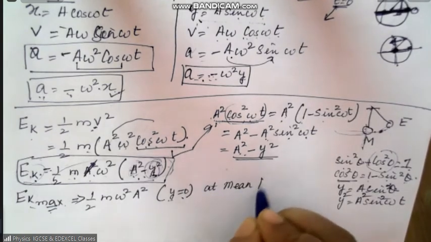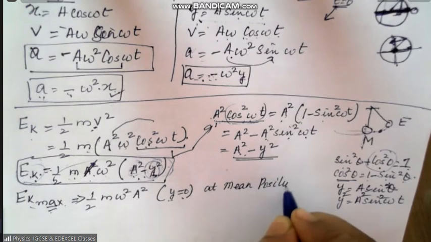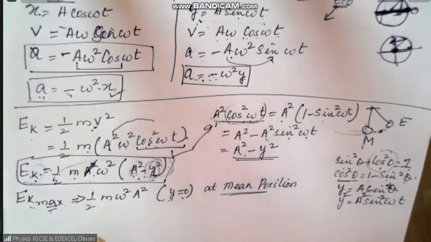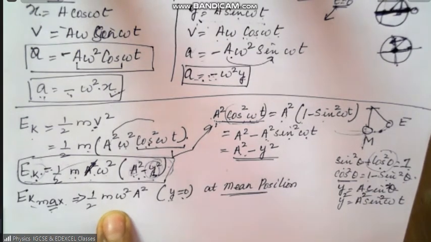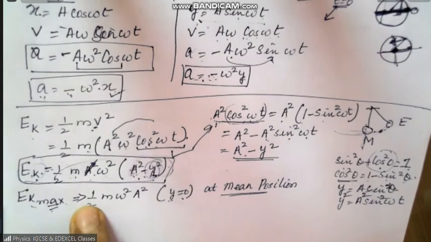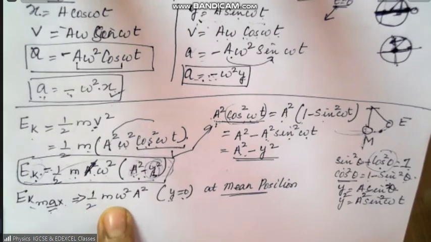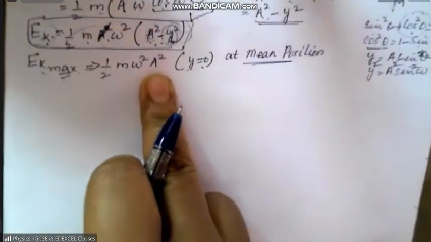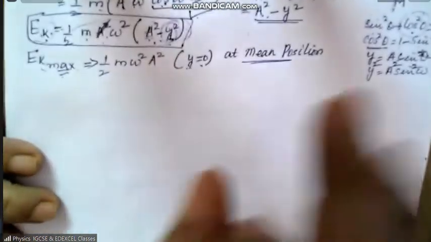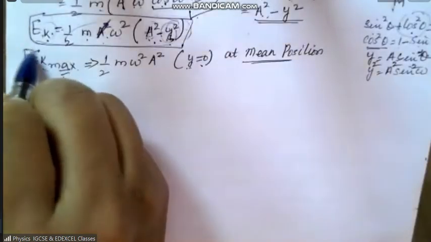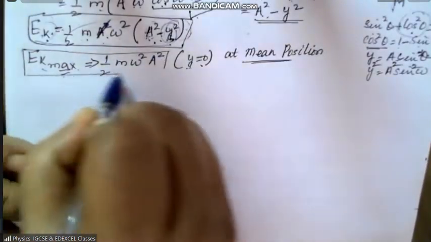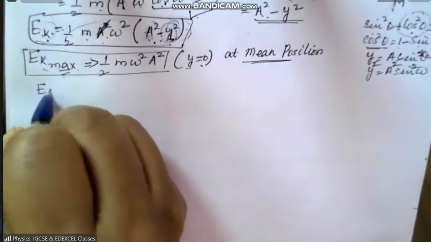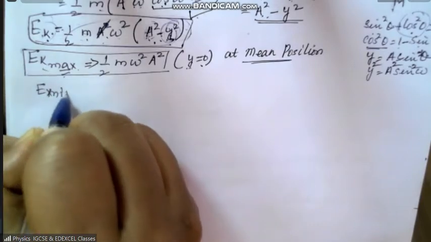So at the mean position, you have got maximum kinetic energy. Is that understood? This is the maximum. Half is constant, m is constant, omega square is constant, amplitude is the maximum displacement. Okay, so this is the formula for maximum kinetic energy. If so, what is the minimum kinetic energy?